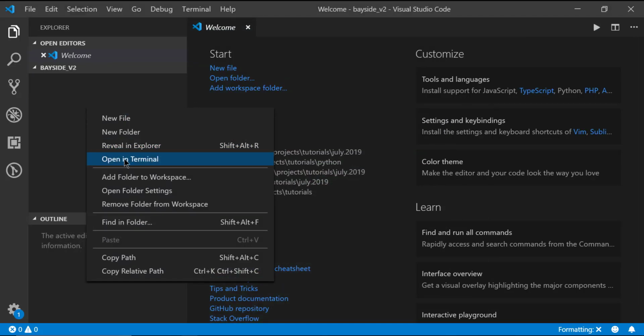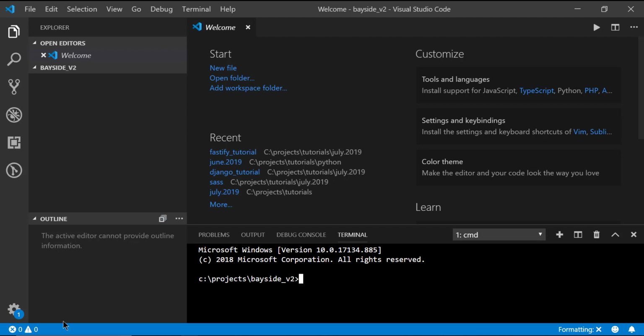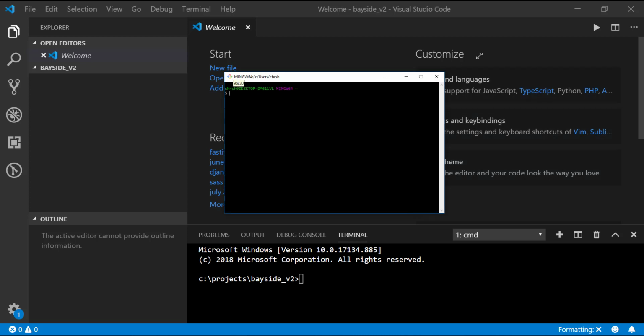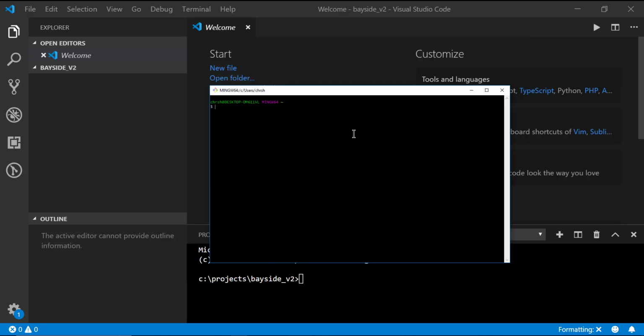So what I'm going to do is say open in terminal. And really what I need to do, because I'm on a crappy Windows machine, is open up Git Bash. So the way I use Git on Windows, because the command prompt is not exactly Unix, I just use this, which is more Linux or Mac. Anyway, same thing. All right, guys.